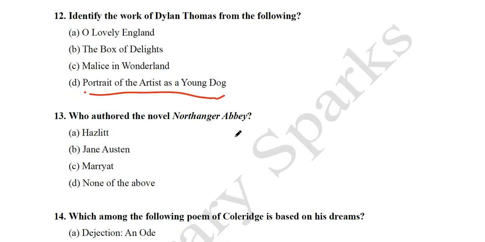Next question we have: who authored the novel Northanger Abbey? So Northanger Abbey, who has written that? Hazlitt, Jane Austen, Marriott, none of them. Its answer is Jane Austen. And remember that Northanger Abbey, it is a parody of the Gothic novel. So Gothic novel, Castle of Otranto or the Mysteries of Udolpho, these were quite popular towards the end of 18th century and during the Romantic period. And Northanger Abbey by Jane Austen, it is a parody of the Gothic novel. So this point is very very important from exam point of view.